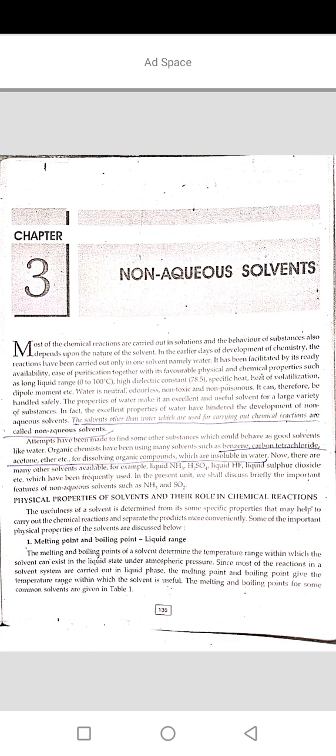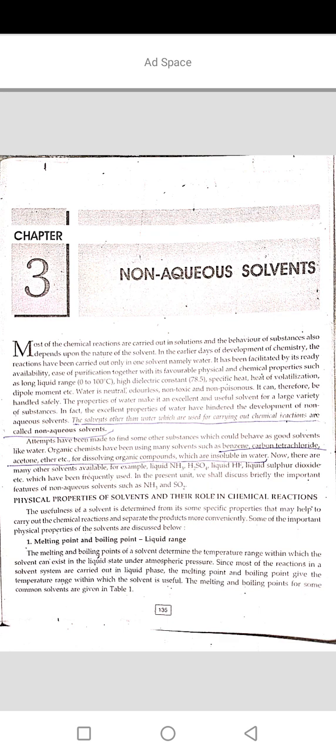In fact, the excellent properties of water have hindered the development of non-aqueous solvents. The solvents other than water which are used for carrying out chemical reactions are called non-aqueous solvents. Attempts have been made to find other substances which could behave as good solvents like water. Organic chemists have been using many solvents such as benzene, carbon tetrachloride, acetone, ether, etc. for dissolving organic compounds which are insoluble in water.